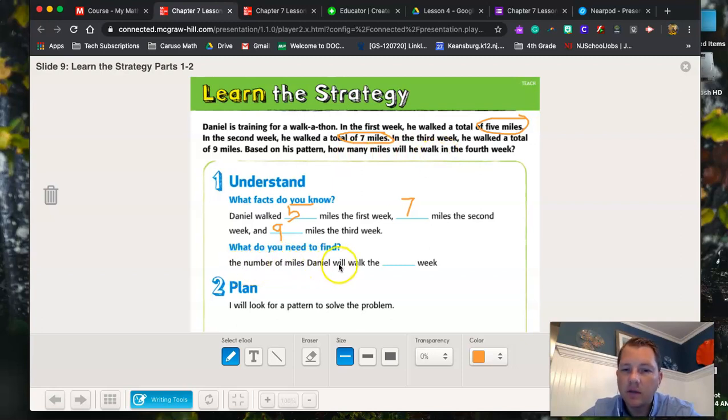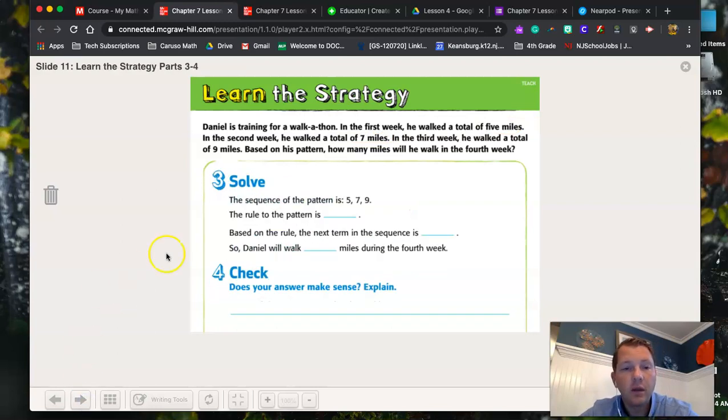The number of miles Daniel will have walked in the week. And what week are we looking for? We're looking for the fourth week. And then your plan is going to be that you're going to try to solve this problem. And that's exactly what we're going to do. So how are we going to solve this? Let me get my pen back up here.